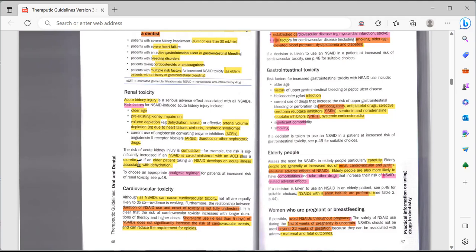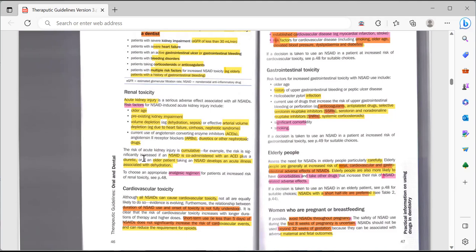Okay, so if the patient has already, his first risk factor is he is old. So this is the main risk factor. The other risk factor is he already has some kidney problem and for which he is taking these drugs. So there are three risk factors in this case: his age, his pre-existing kidney impairment, and the other concomitant drug. So in these patients, the risk of acute kidney injury is more.